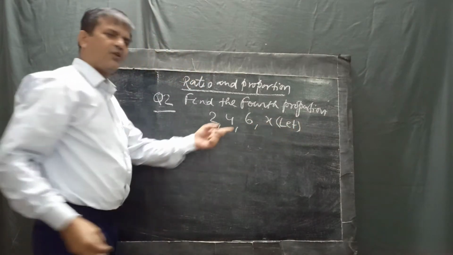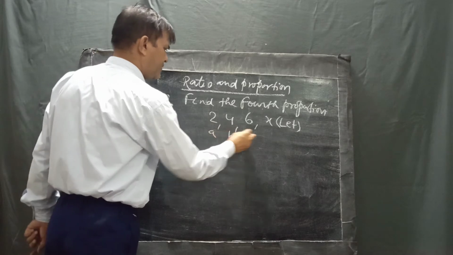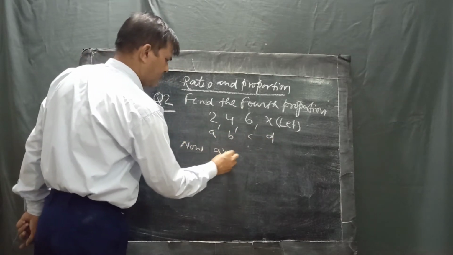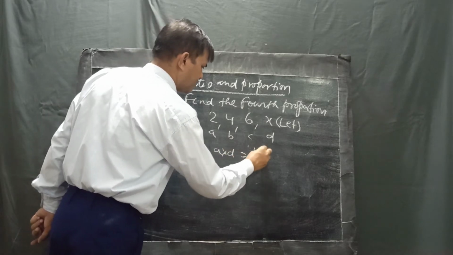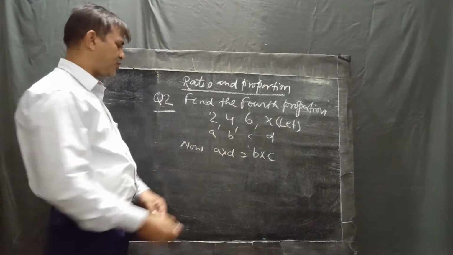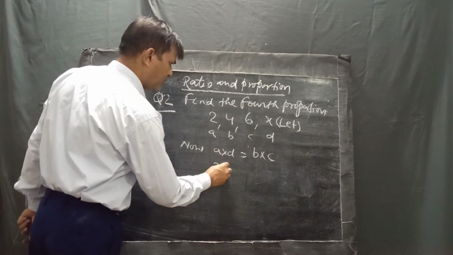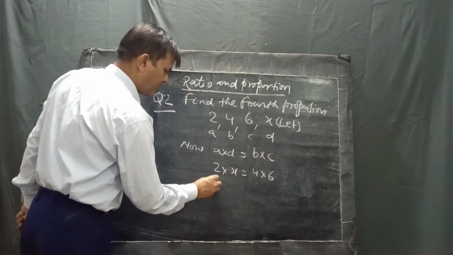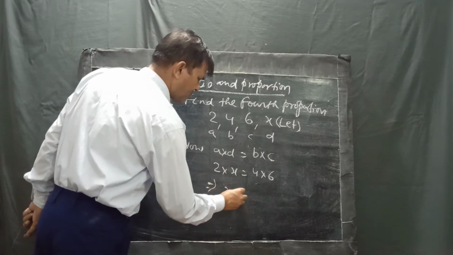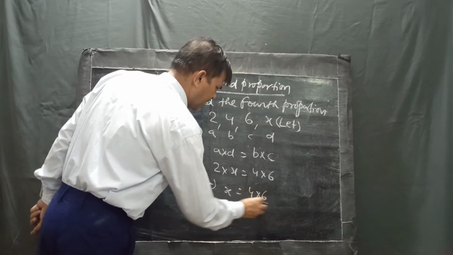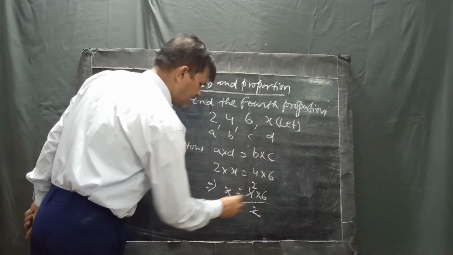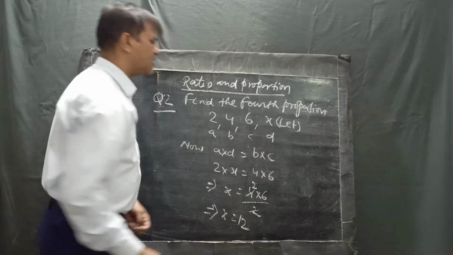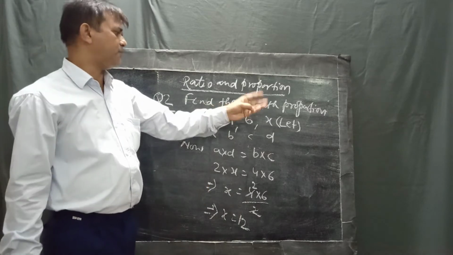Now there are four numbers A, B, C, D. A into D equals B into C. This is the rule for proportion. Now 2 into x equals 4 into 6. So x equals 4 into 6 divided by 2. 2 twos are 4. That means the value of x is equal to 12. This is the right answer for the fourth proportion.